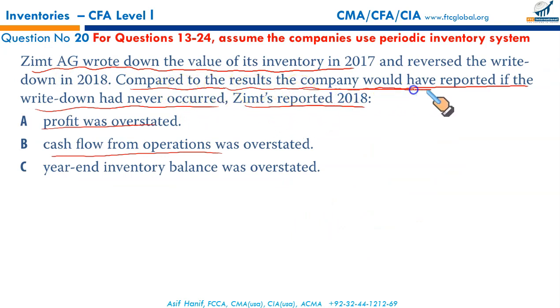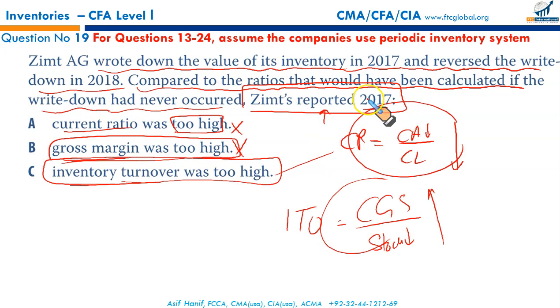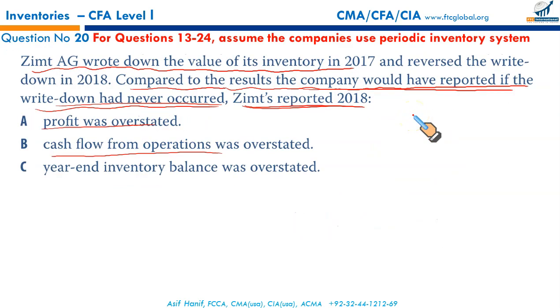Now, what do we have here? Compared to the results the company would have reported if the write-down had never occurred, Zimt reported 2018. Now, this is next year. Previously, it was 2017. So do not take this number here for 2018, because 2018 is totally different. Now, what happened in 2018? Reported results: since closing stock has gone down, after the write-down your CGS for 2018 will go down.